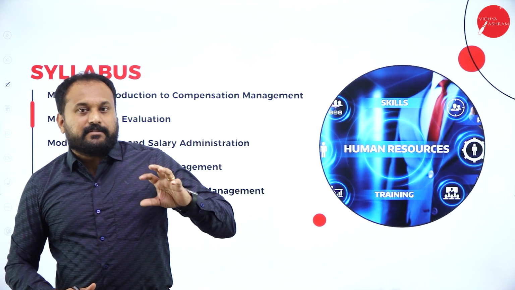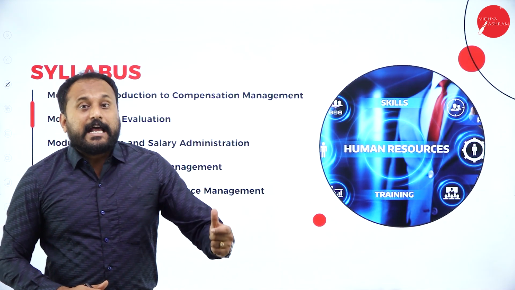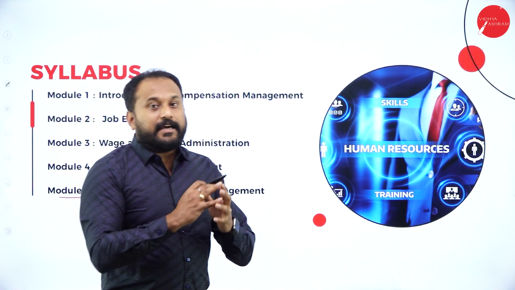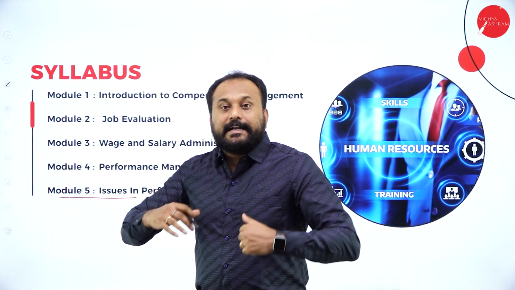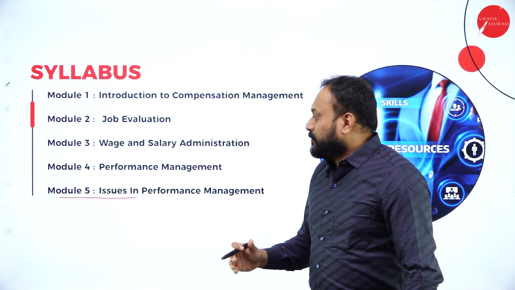Next, in the last chapter, that is module 5, we have issues in performance management. Say performance appraisal does not happen. Why would it not happen? Because in performance management there is some error, some mistake, or something done purposely. It can be any reason, right? So we'll get to know the issues here.